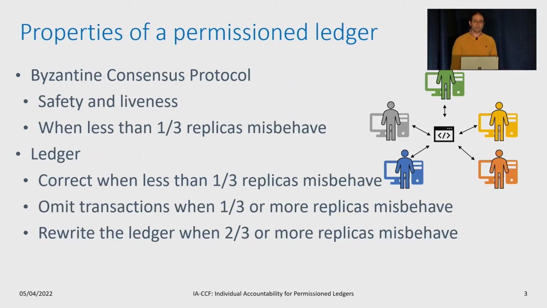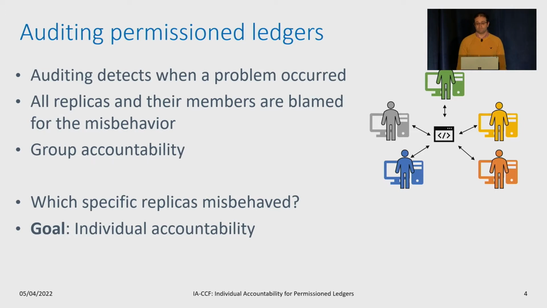Permission ledgers often use Byzantine fault-tolerant consensus protocols, which provide safety and liveness if less than a third of the replicas misbehave. In addition, a ledger created by a Byzantine consensus protocol will be correct if less than a third of the replicas misbehave, could omit transactions if a third or more of the replicas misbehave, or could be completely rewritten if 2/3 or more of the replicas misbehave.